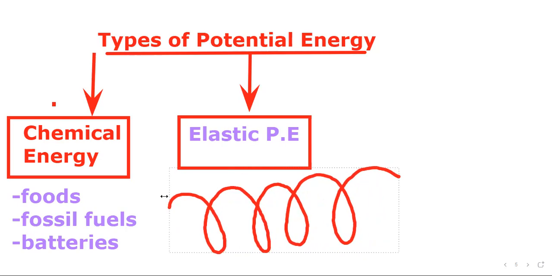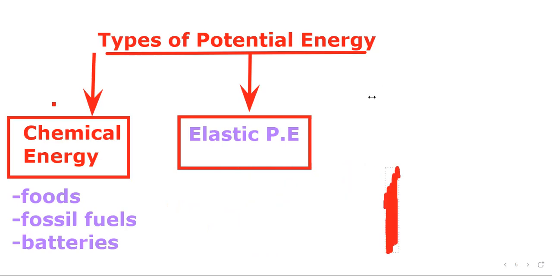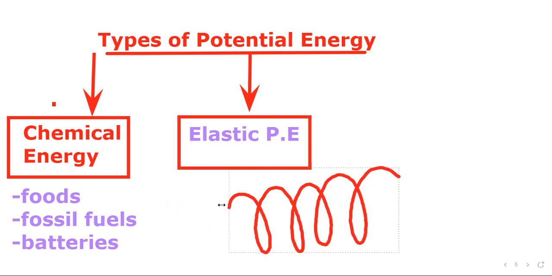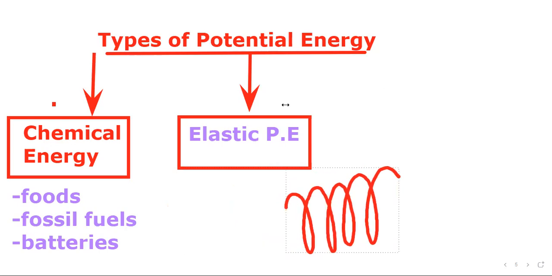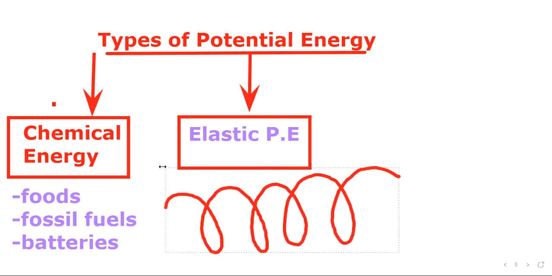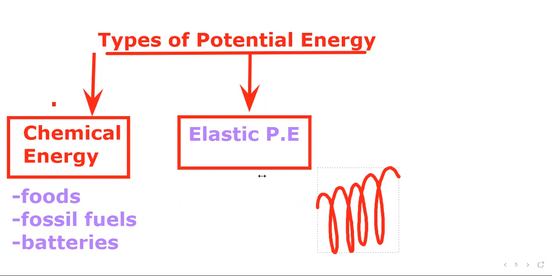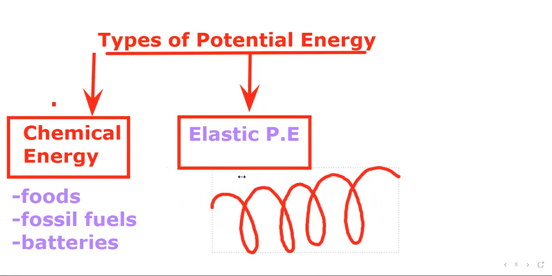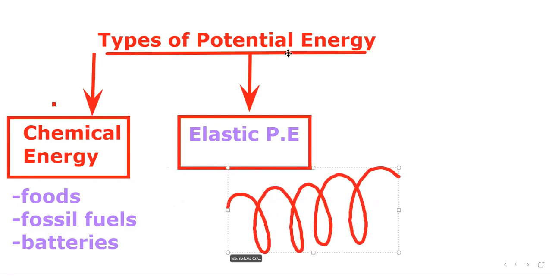Right now it is in motion, which means it has some kinetic energy, and the kinetic energy is converted from potential energy, and that stored potential energy is called elastic potential energy. This stored energy was initially transferred from our body. So the spring oscillates like this, it has some stored energy, and that stored energy is called elastic potential energy.